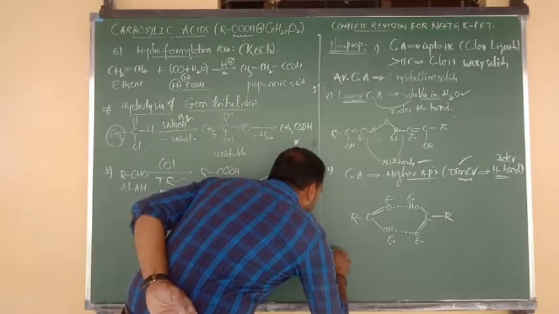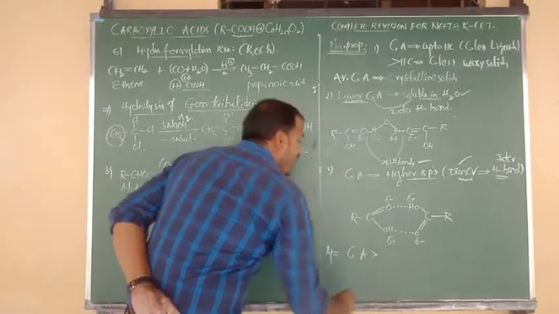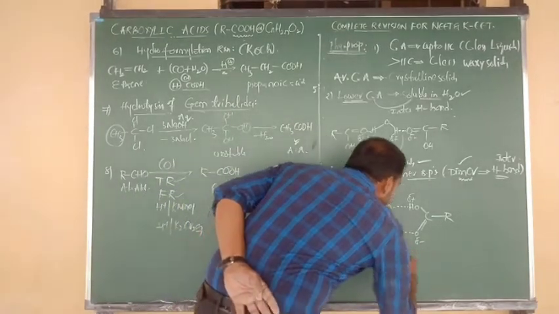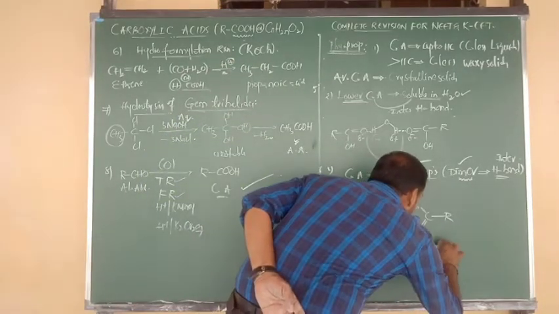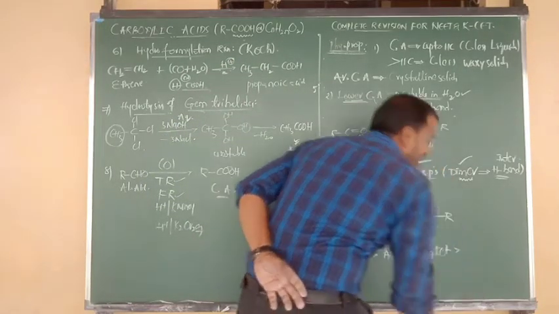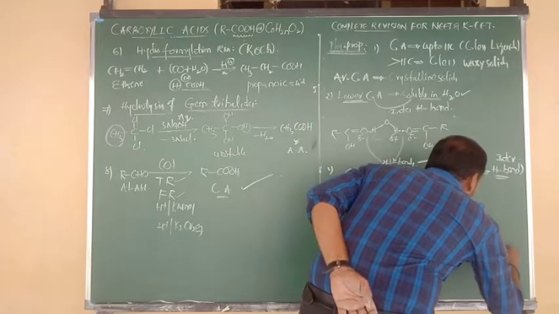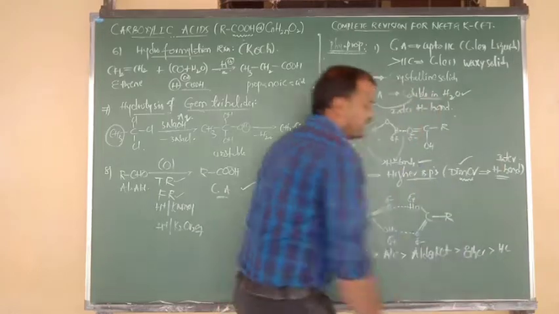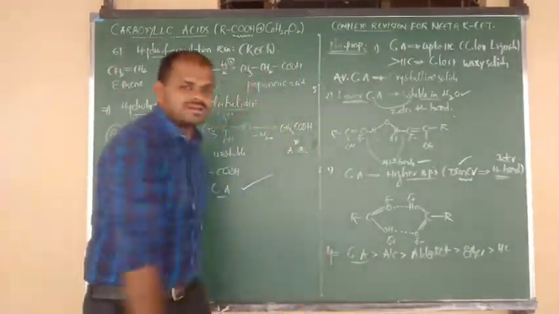So the order of boiling points once again: carboxylic acids, then, as I told you in the previous class, alcohol, then aldehydes and ketones, and finally ether, and the last one is hydrocarbon. Up to now I have given that comparison many times, but newly added is carboxylic acid.